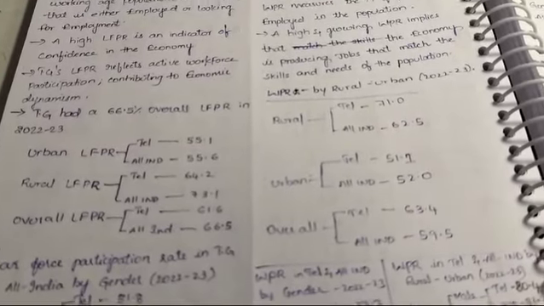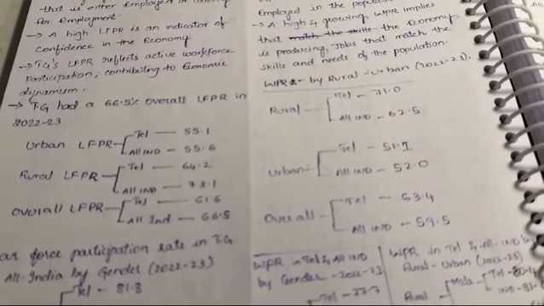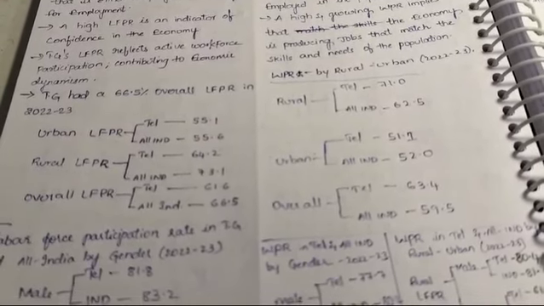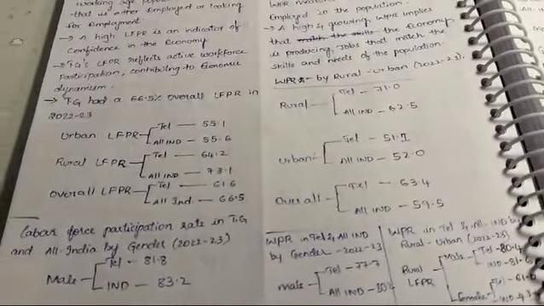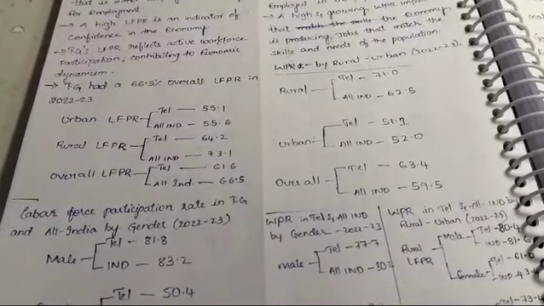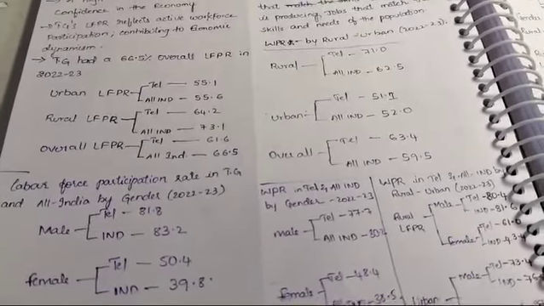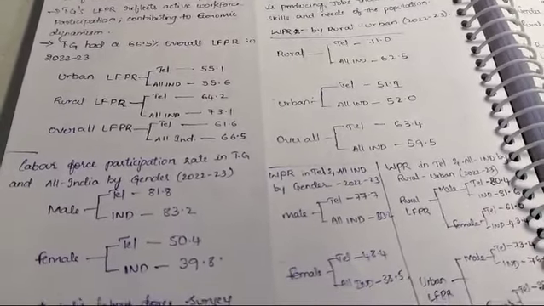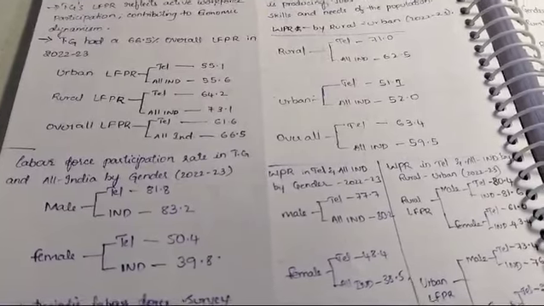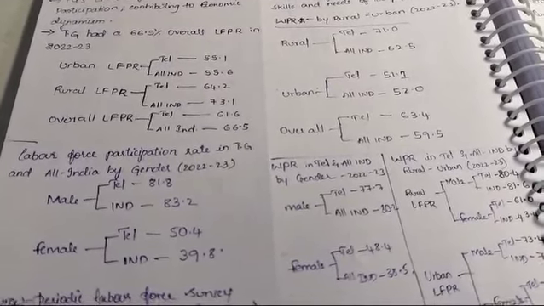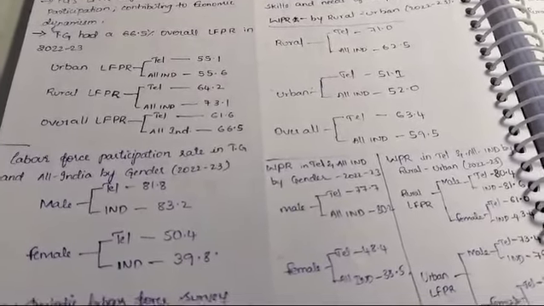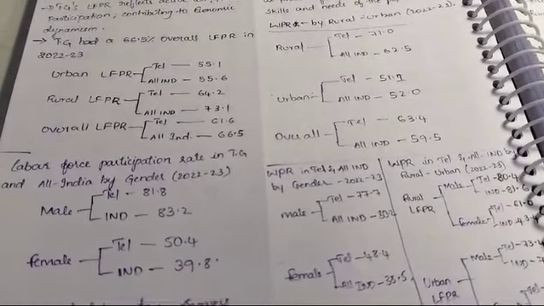Next, Telangana's labor force participation rate reflects active workforce participation contributing to economic dynamism. Telangana had a 66.5% overall labor force participation rate in 22-23. We have to see the labor force participation rate in urban, rural and overall.